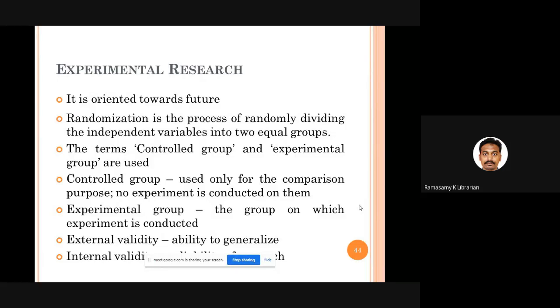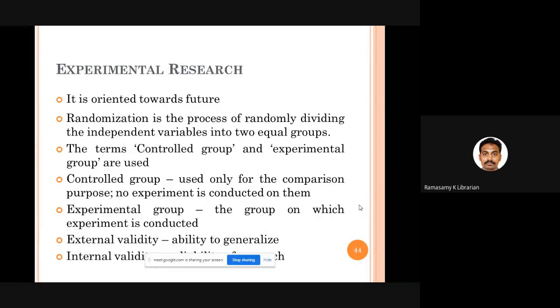For example, you have 100 patients, all diabetic, and you divide them into two groups randomly. You take one group as the controlled group, and you are not giving them any treatment. They are as usual, taking food and enjoying their life. There is another group called the experimental group.